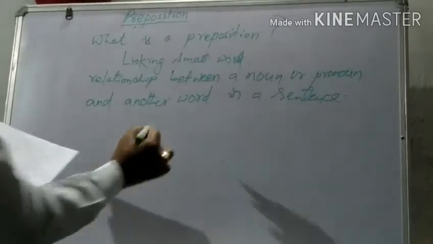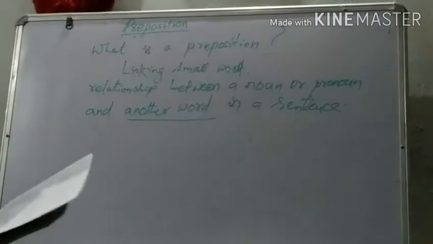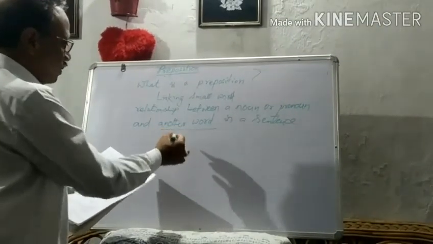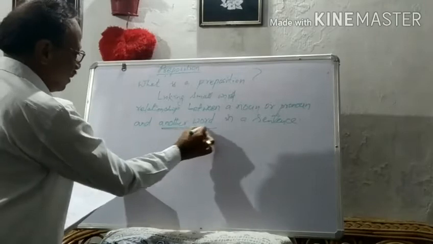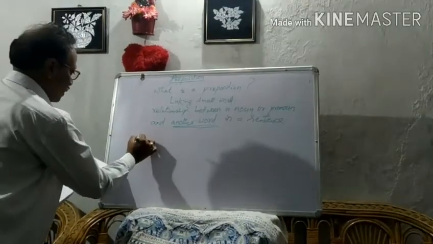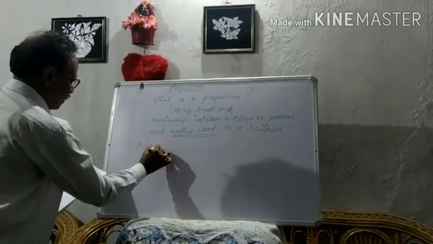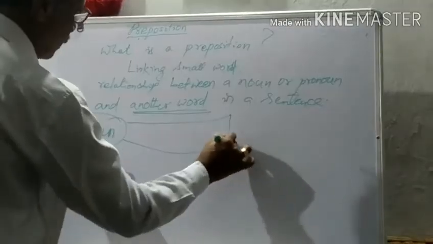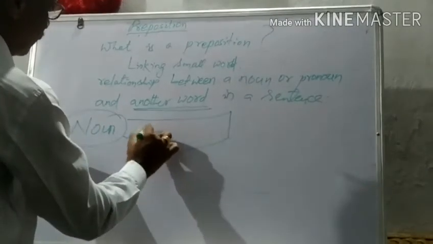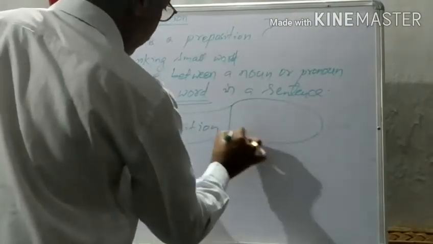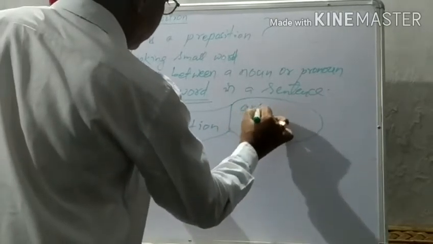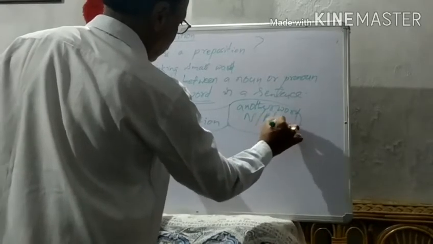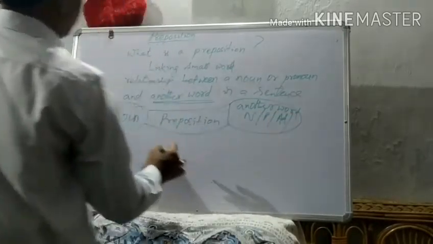That means another word, it may be an adjective or another noun or adverb, whatever may be. Here we can give, this is the noun, here it is the preposition and another word that may be another noun or pronoun or adjective or an adverb.